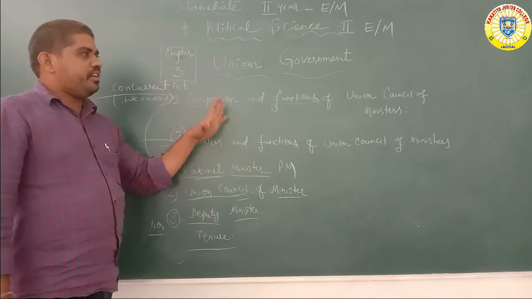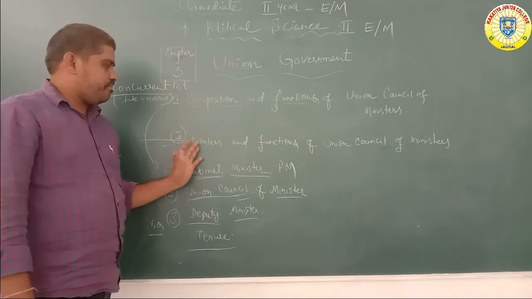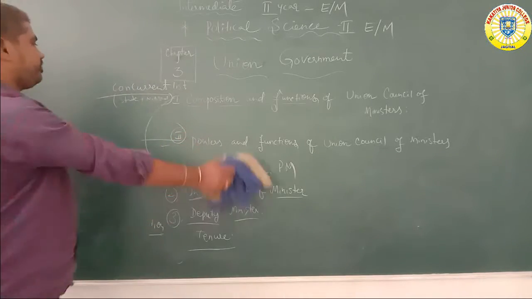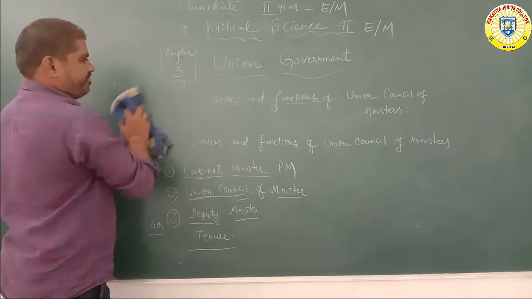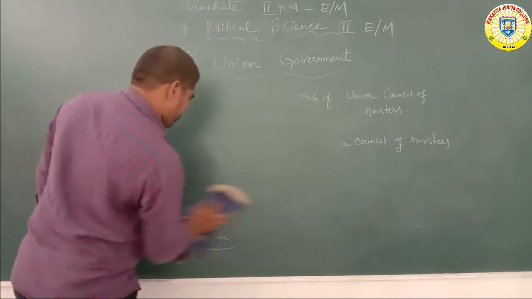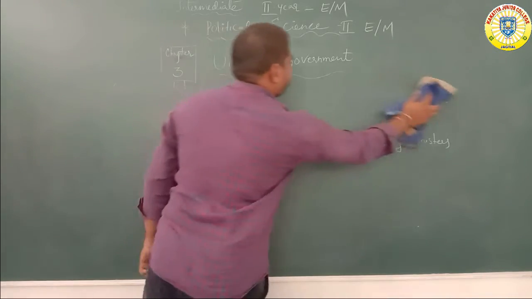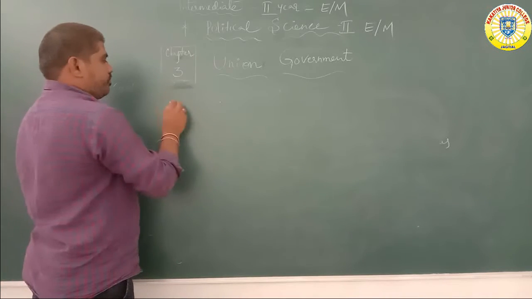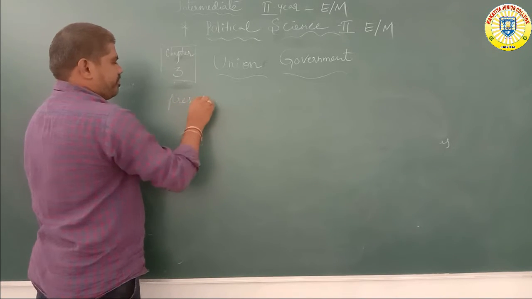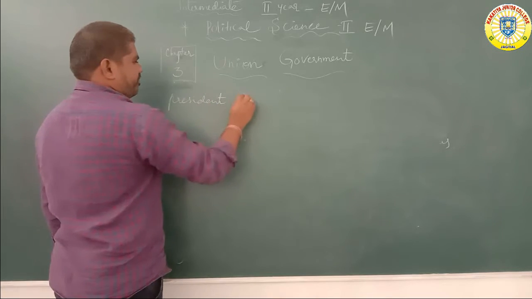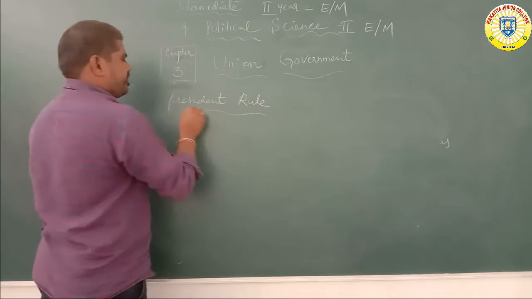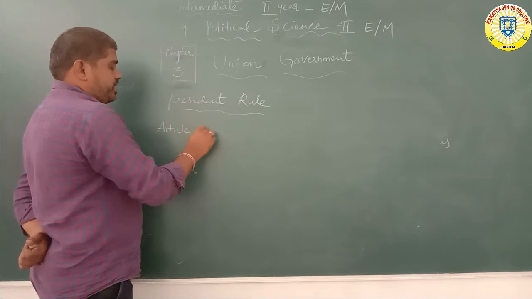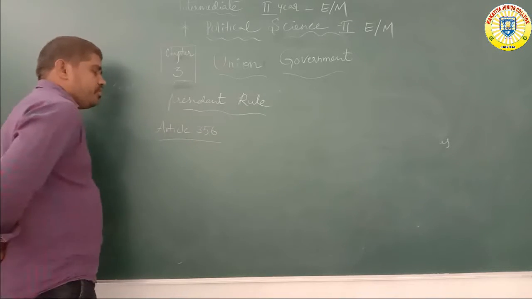Here mainly comparison and functions of union council ministers, and next powers and functions of union council minister. Next, Article 356 about President's Rule. Article number 356 is mainly under the Constitution of India. Article 356, President's Rule, is the only discussion.